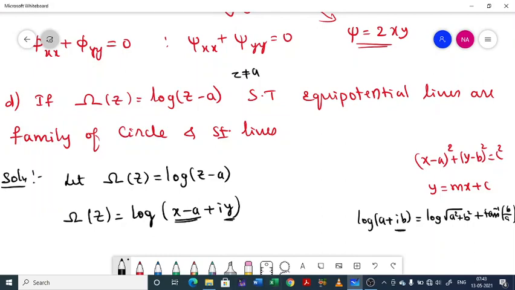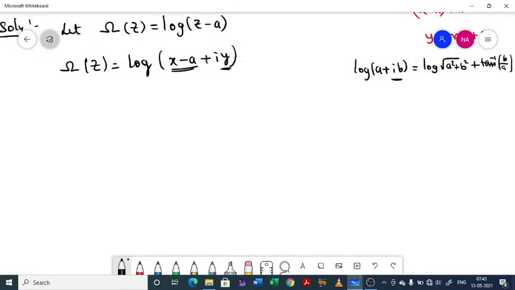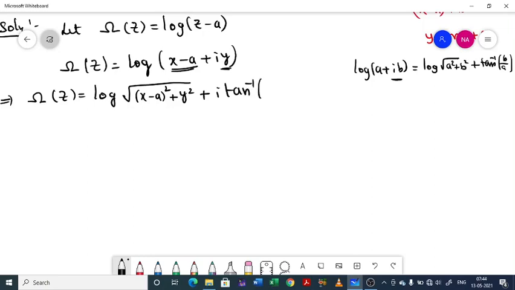In light of this result, we are now having sigma of z equal to log of square root of x minus a whole square plus y square plus i tan inverse of y by x minus a. This you can take as phi and this as psi.